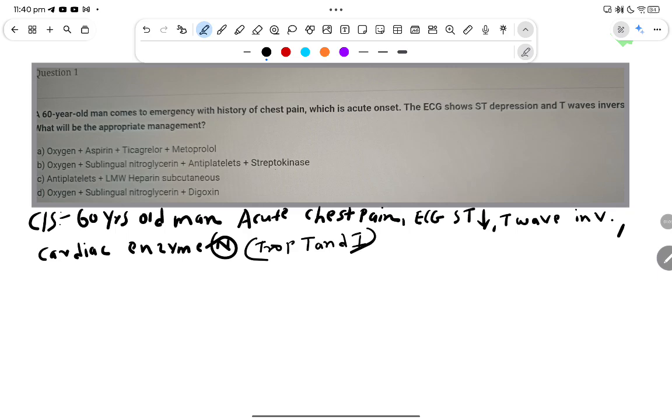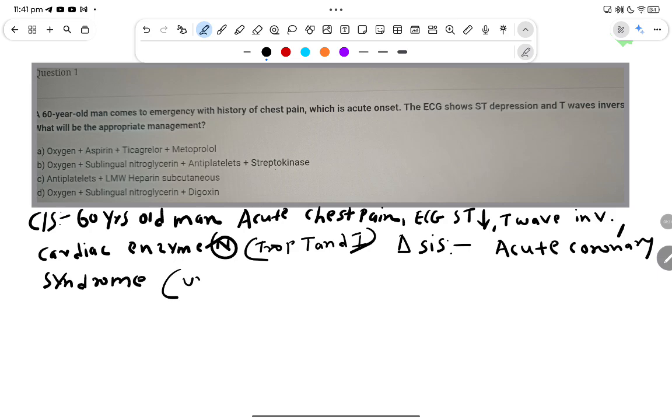The first diagnosis here would be acute coronary syndrome, and most specifically, because of ECG changes plus normal cardiac enzymes, we can say this is unstable angina.